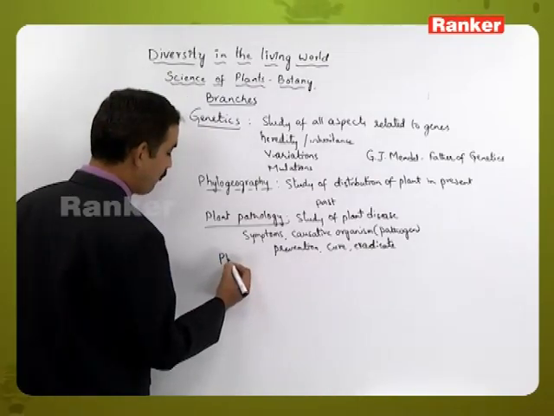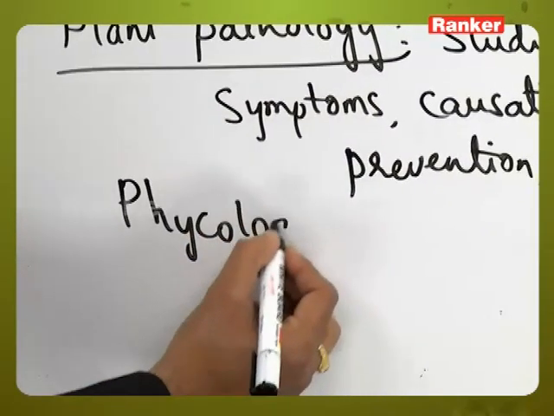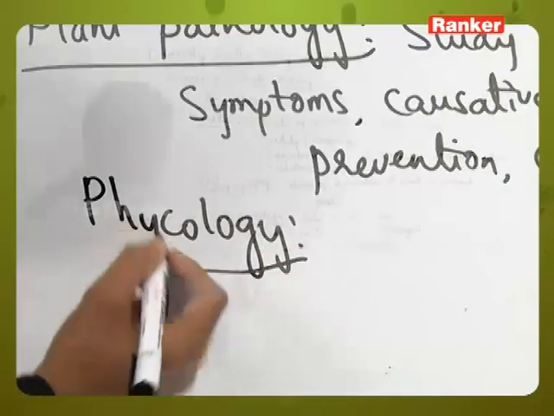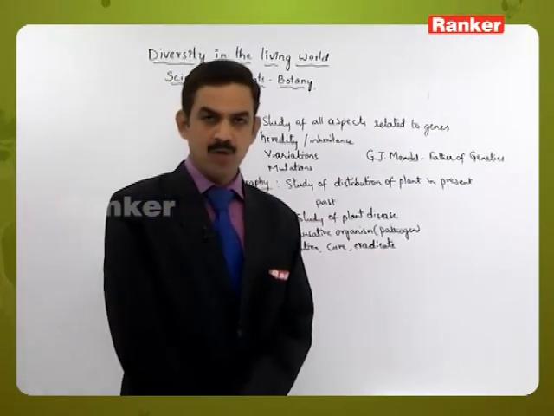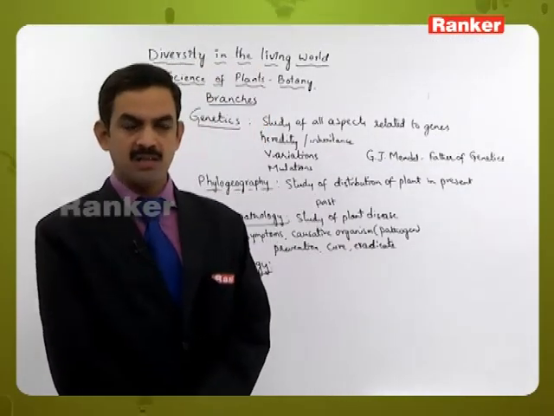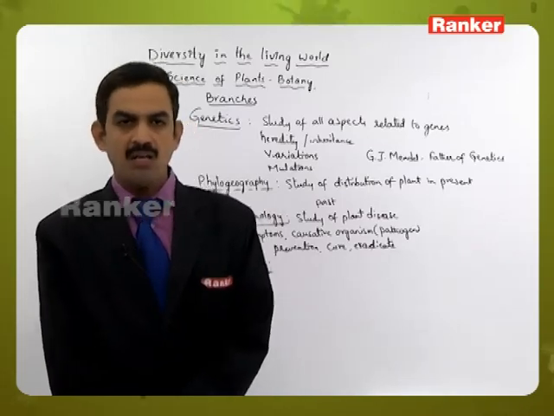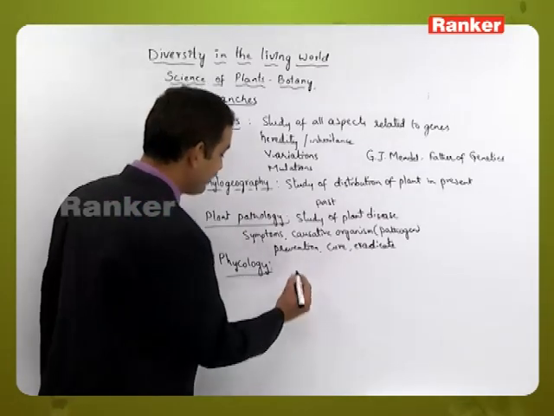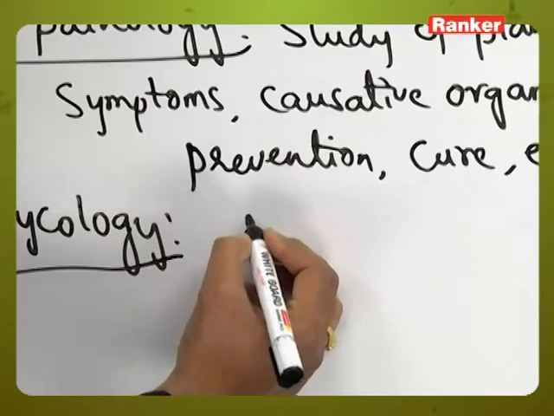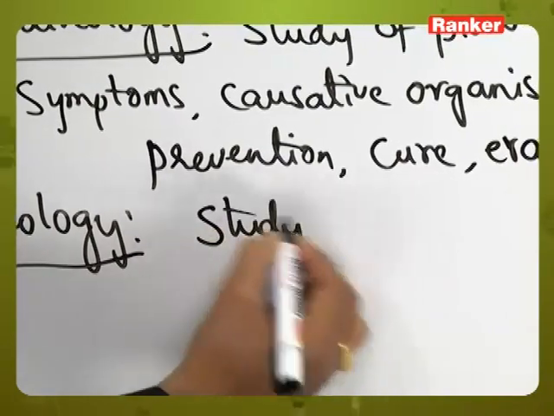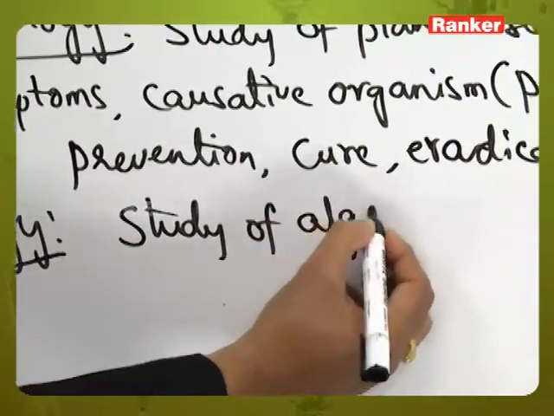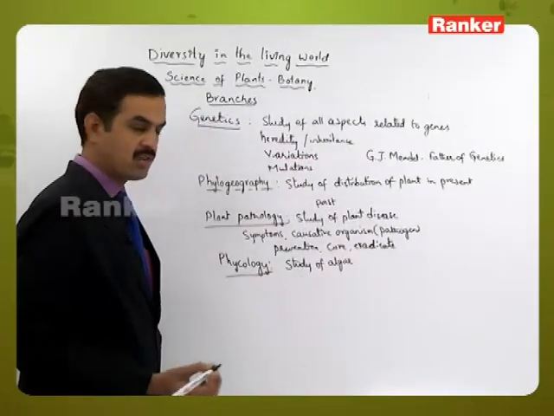Next one is phycology. In the plant kingdom, we know that the first group of plants are the algae. The study of algae is called phycology.